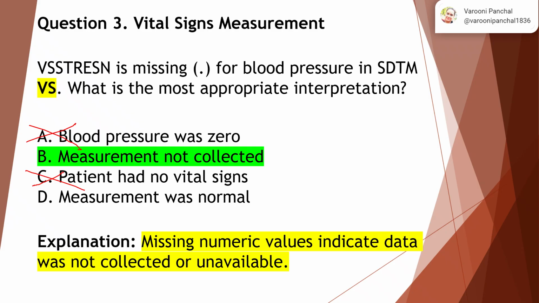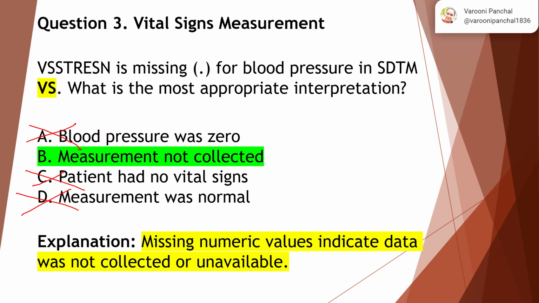So option D says measurement was normal. Now missing and normal is something contradictory, right? If the value itself is missing, then how come the measurement was normal? So this is the contradictory option. So the correct answer is measurement was not collected, that is why it was missing.